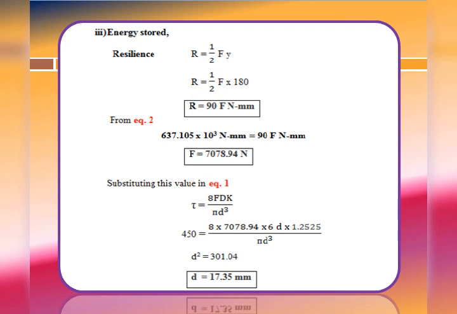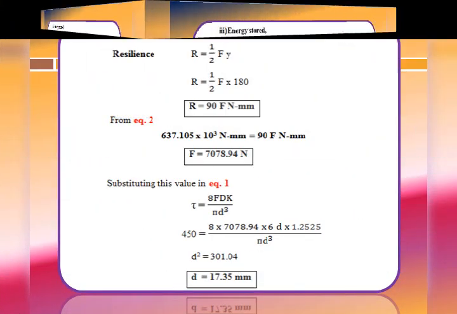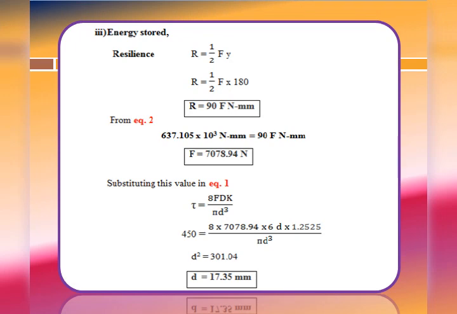After obtaining the kinetic energy, we must find the energy stored in the spring. Here the energy stored in the spring is nothing but the resilience. That resilience can be evaluated by using the equation half into force into displacement. It is one of the fundamental equations of resilience. Now, by substituting the values, R is equal to resilience, R is equal to half into F into deflection, the maximum permissible deflection given in the problem, that is 180 mm. By simplifying that, we get the resilience R is equal to 90 times F Newton millimeter.